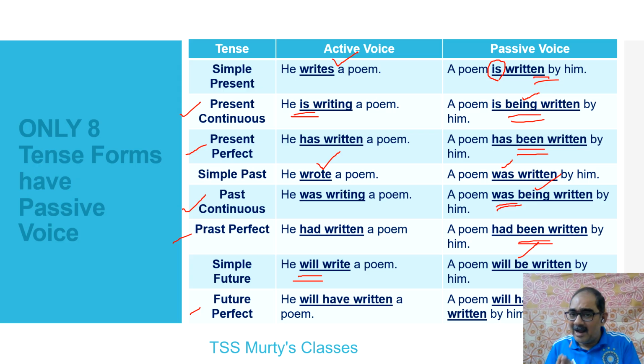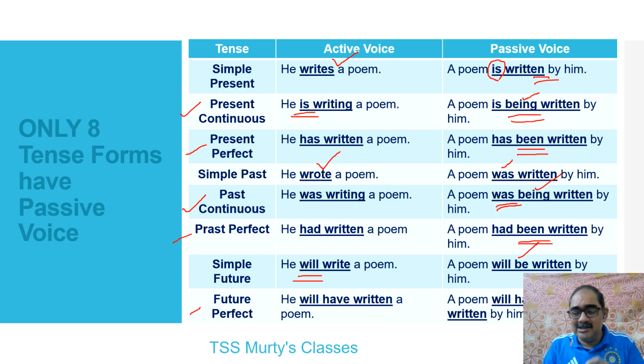If I'm able to add that be form into passive voice when I transform from active to passive, then there is a chance that the sentence can be passivized. That is what you find here. Okay, so keep this in mind. This table should be very clearly at your fingertips. Whenever you are in doubt whether you are able to transform them or not, you should be in a position to recall this.